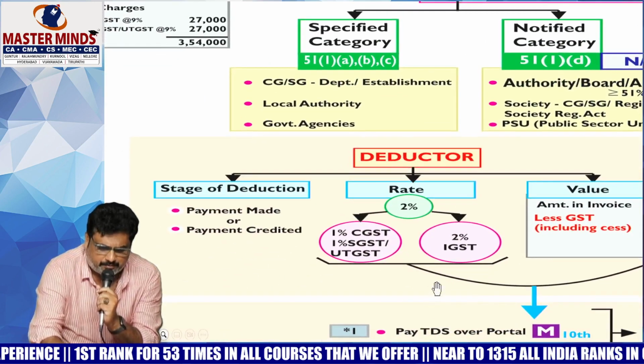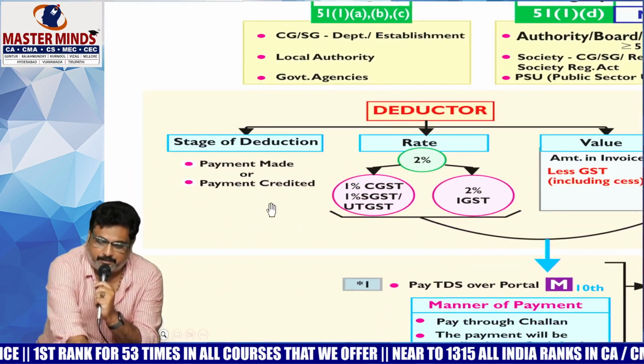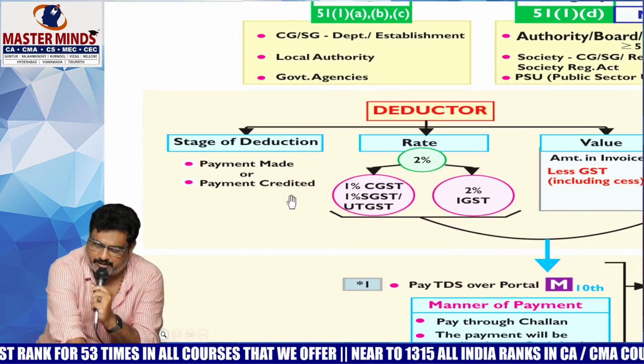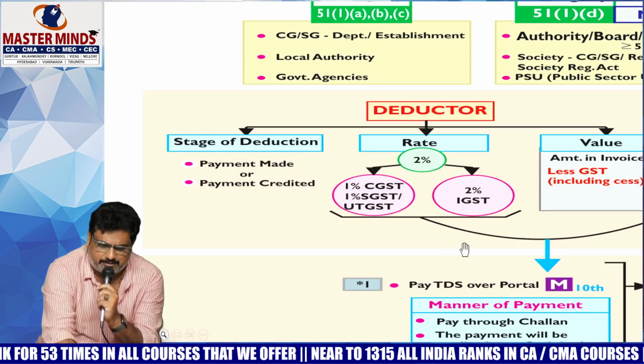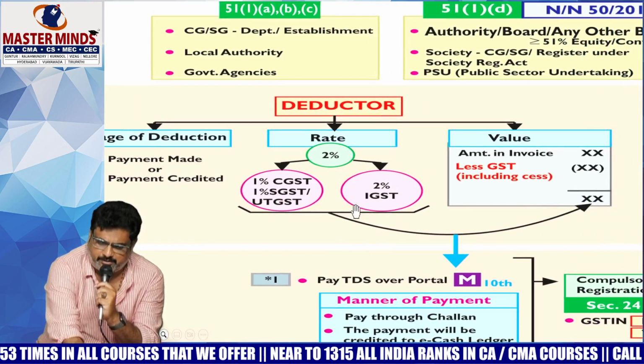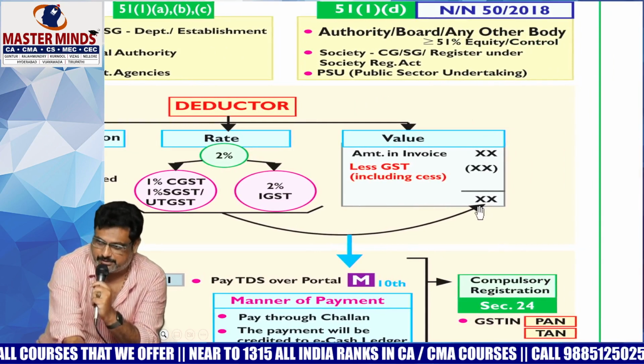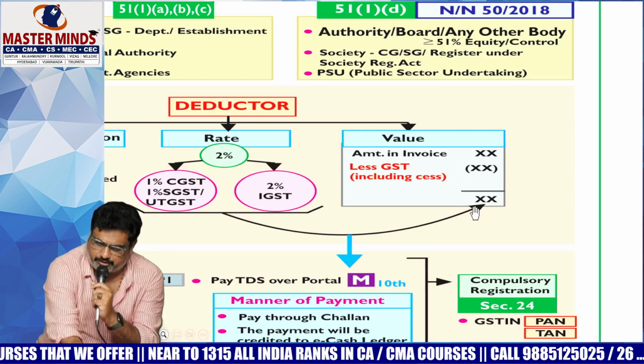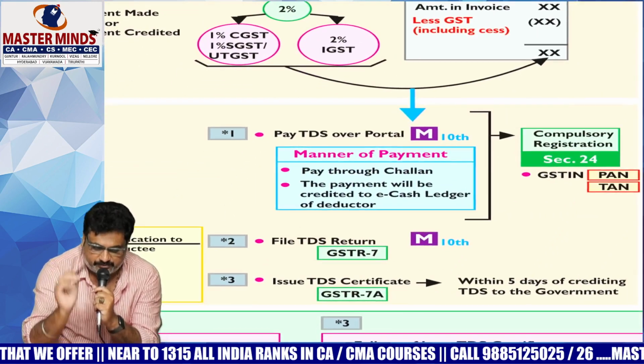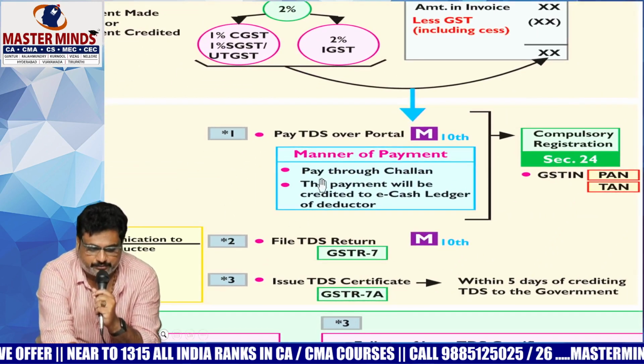Now, what is the stage of deduction? Date of payment or when the amount is credited, whichever is earlier. And what is the rate of TDS? 2%. On which value? Invoice minus GST. That means on the taxable value, we are required to deduct the TDS. Up to this point, we have seen this. Now this is the step you need to see.